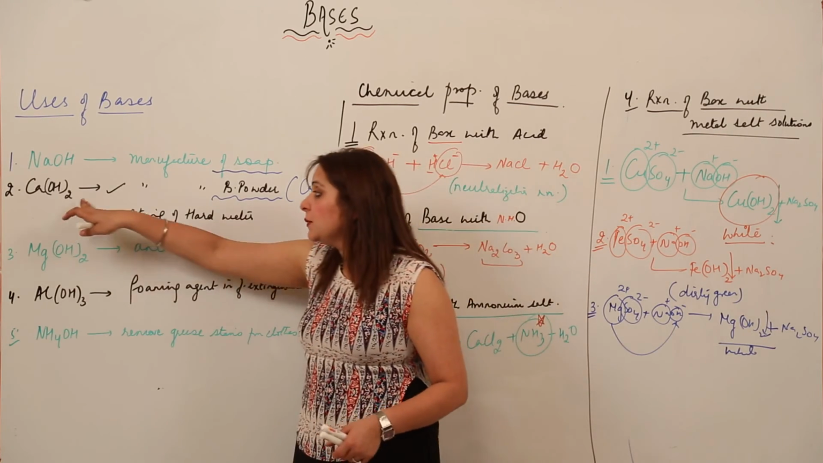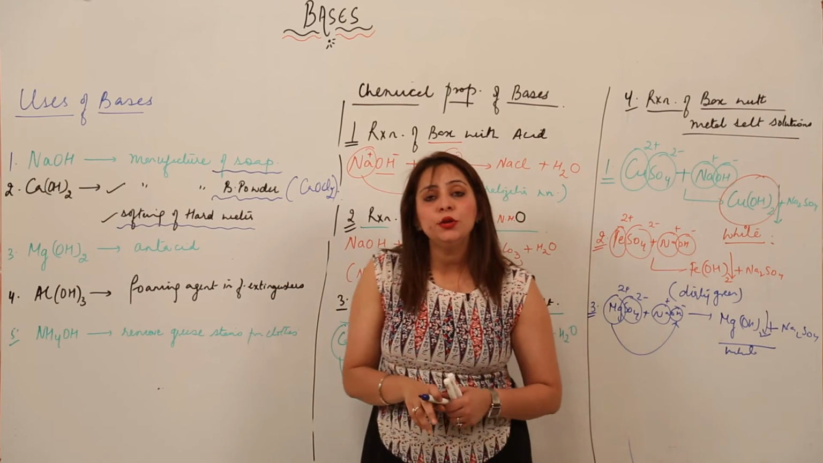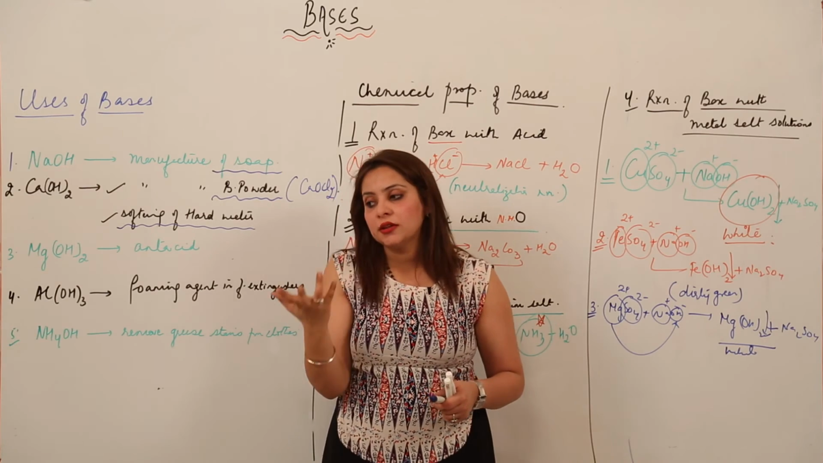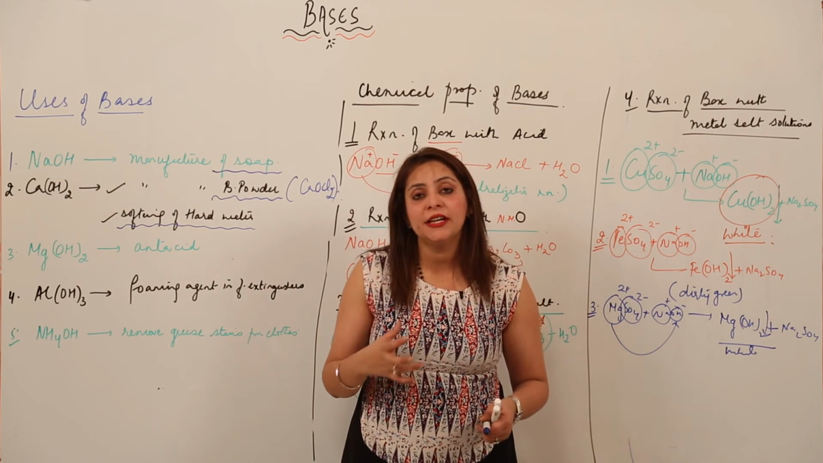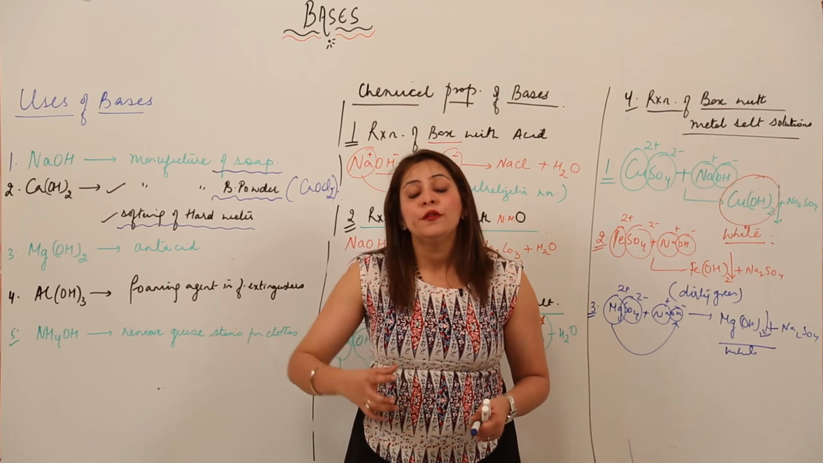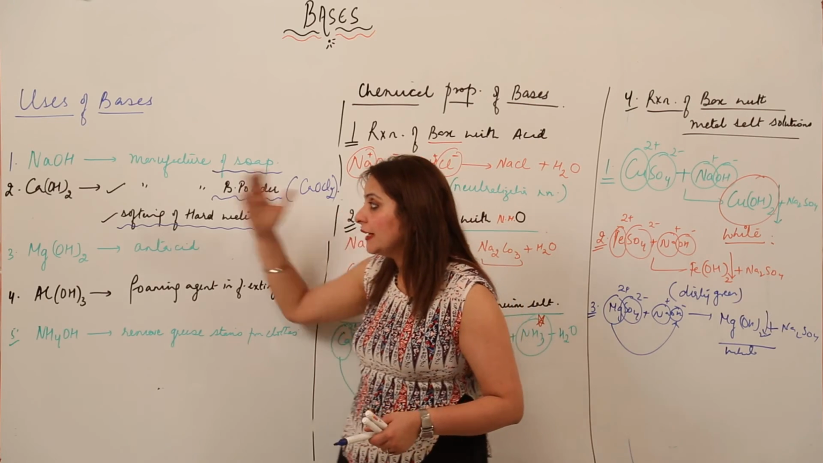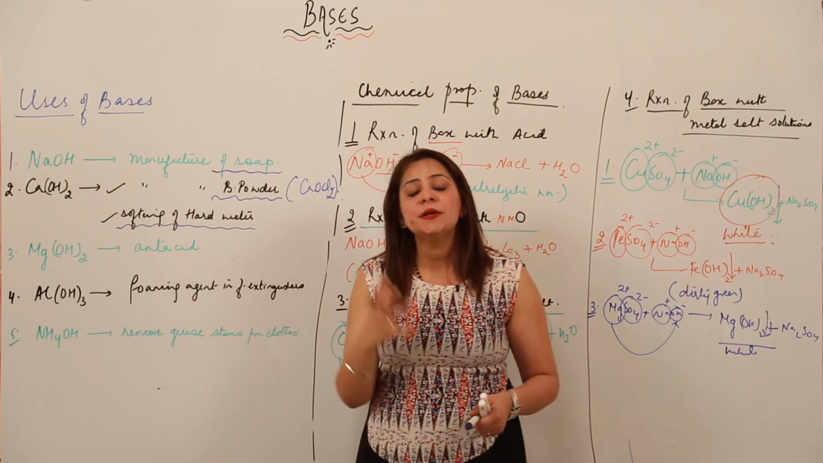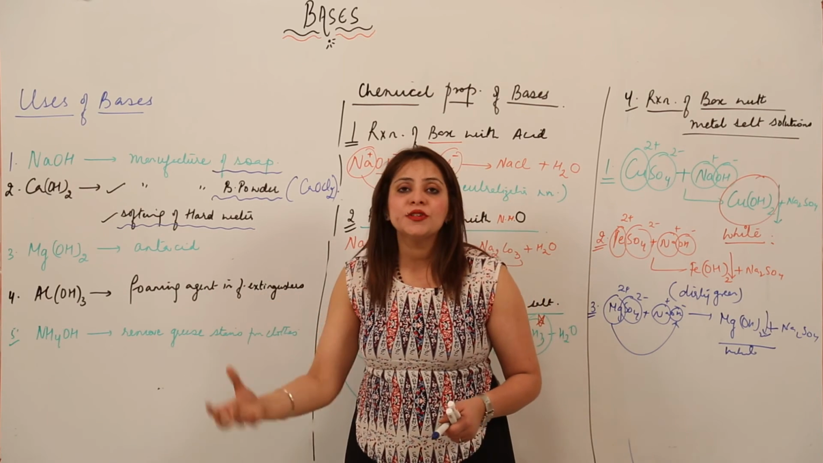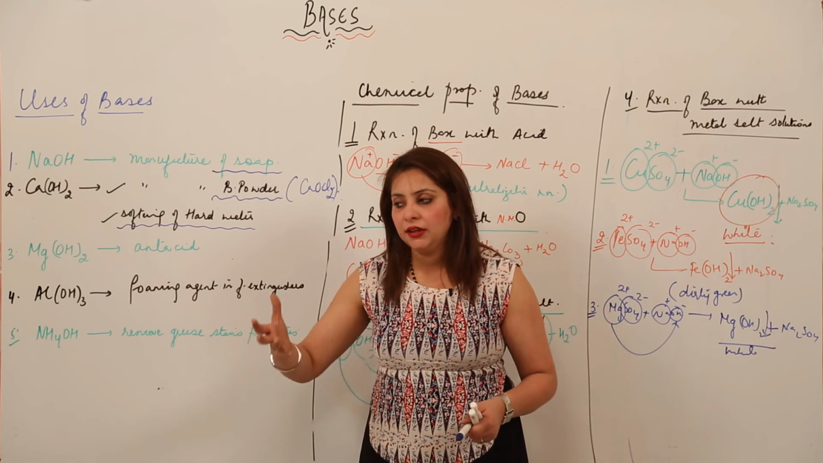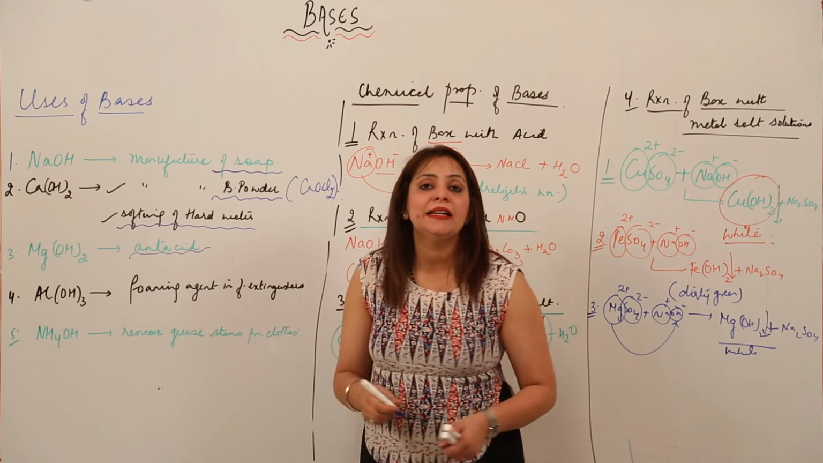Again, calcium hydroxide is used in softening of hard water, right? As you know, hard water is not fit for laundry purposes, because it contains certain ions which react with soap or detergent to produce scum. So what does calcium hydroxide do? It helps in softening hard water by combining with the ions present in the hard water. Magnesium hydroxide acts as an antacid.